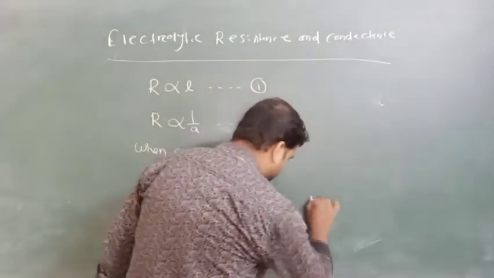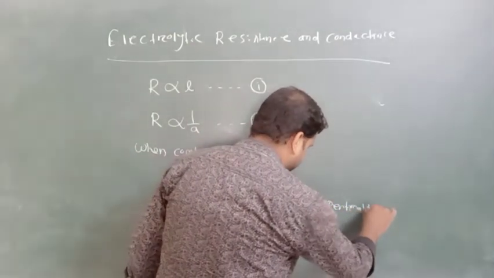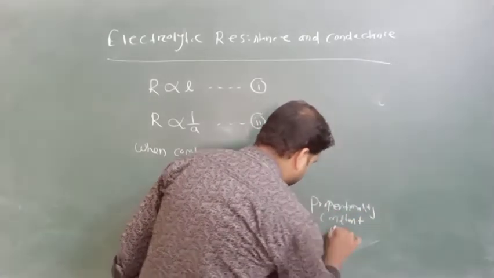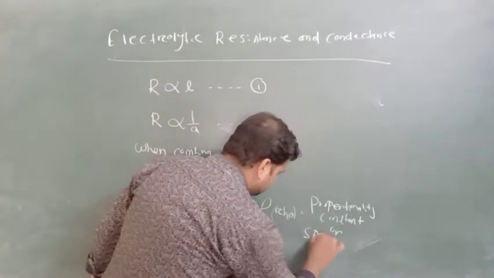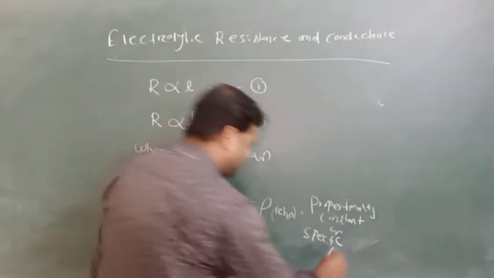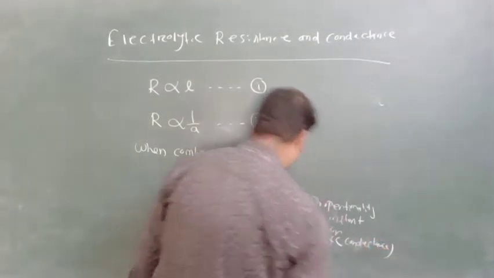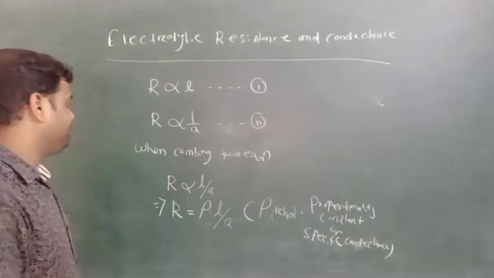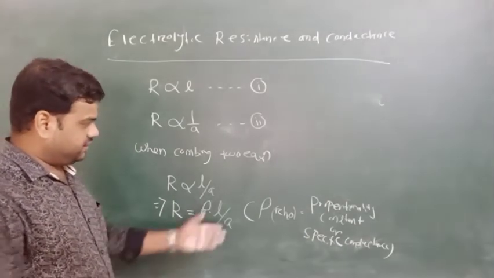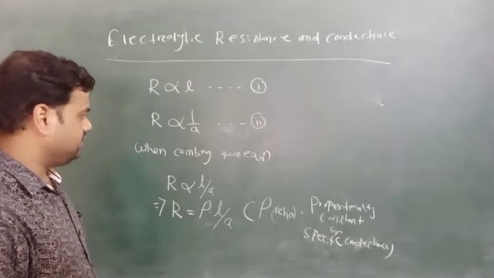Okay, proportionality constant. So rho can be written as the specific resistance.